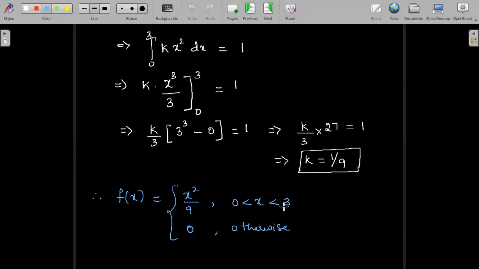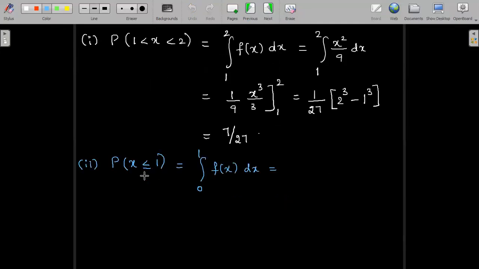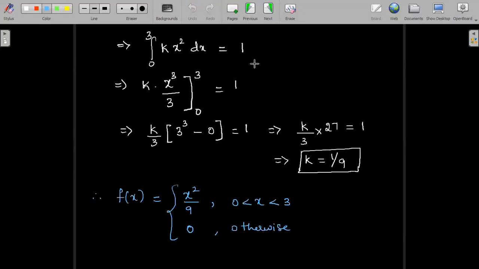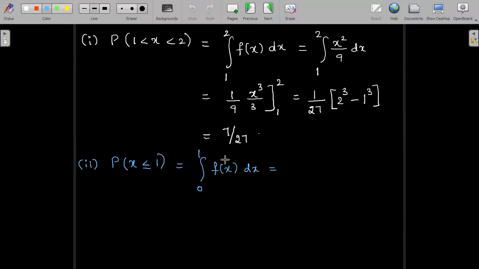So x less than or equal to 1 means starting from the lower limit 0 itself, because below 0 in the negative axis it is not defined; f(x) value is equal to 0 in the negative interval. That is the reason we start with 0 and the upper bound is 1 only. It should be less than or equal to 1. So 0 to 1 f(x) dx.